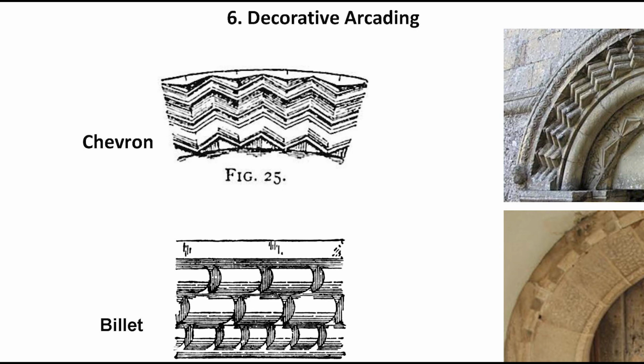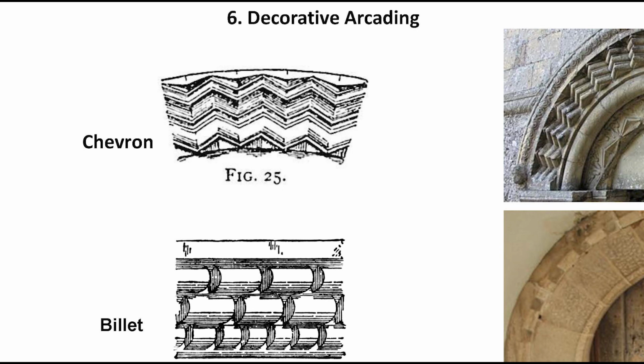Arcading on a large scale generally fulfills a structural purpose, but it is also used on a small scale as a decorative feature. The arcades can be used both internally and externally. When the external arcades don't have any space or any opening to be accessed, then they are called blind arcades, with only a wall or a narrow passage behind the series of arches. So these blind arcades cannot be accessed by humans.